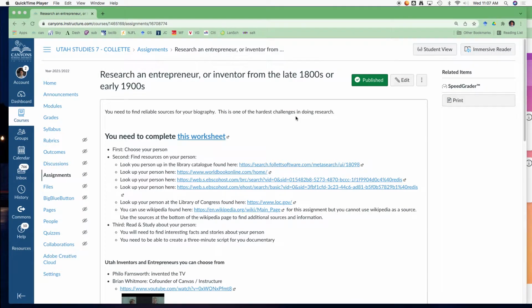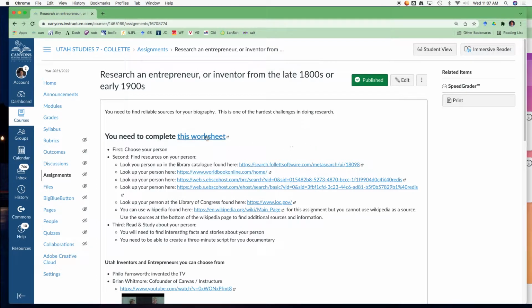Hello, students. One of the biggest challenges in doing research is finding reliable sources. On the internet, you can find anything that says anything. And so you have to be really careful about the sources that you draw from. And so in this assignment, we're going to try to find 3 reliable sources.